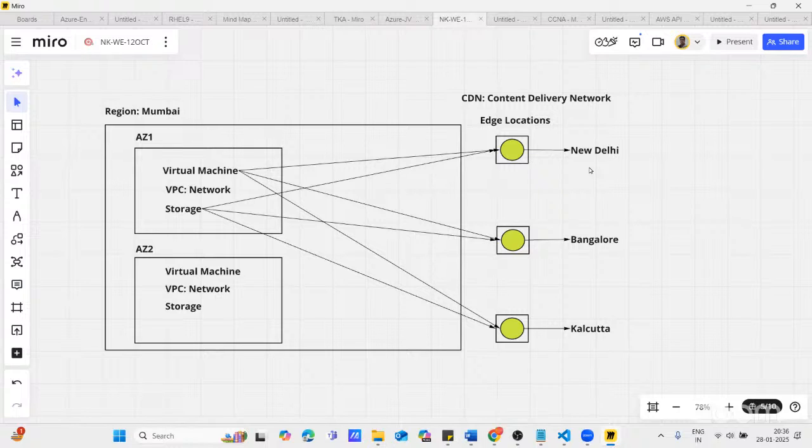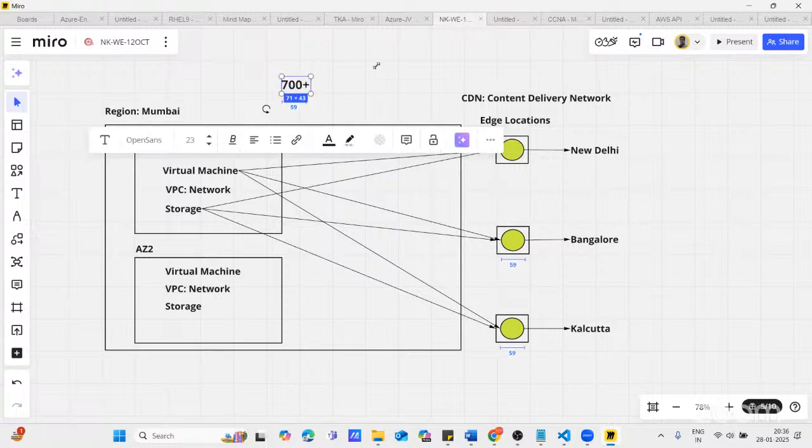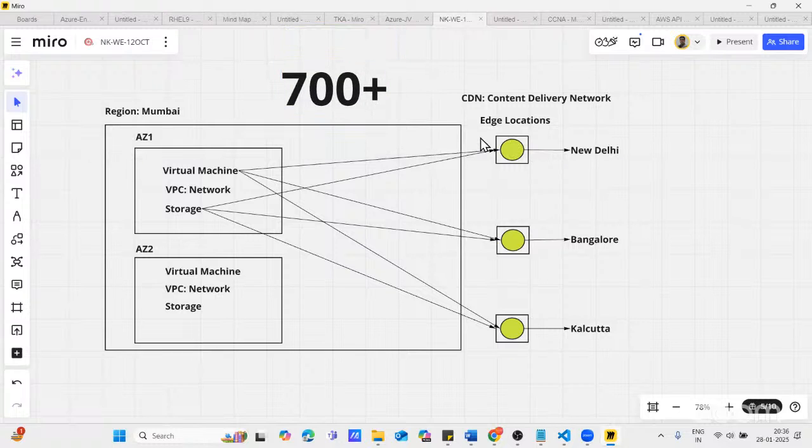So what is the better thing? The better thing is, if you don't want to face any latency, if you need a smooth operation, in that case, we use edge locations. We distribute the content in all edge locations. And right now, at present, we have more than 700 edge locations globally. How many? 700 plus edge locations. So it means in all major cities. Some people are in Paris, London, Tokyo, Sydney, Canberra, New Delhi, right? And many other cities are there. So in all major cities globally, we have edge locations.